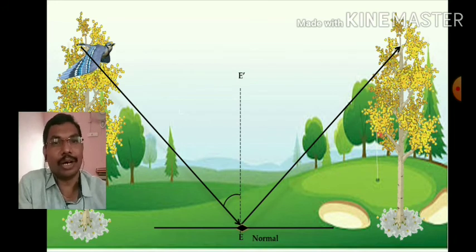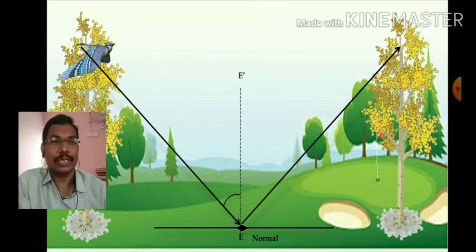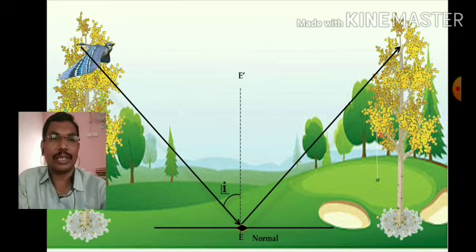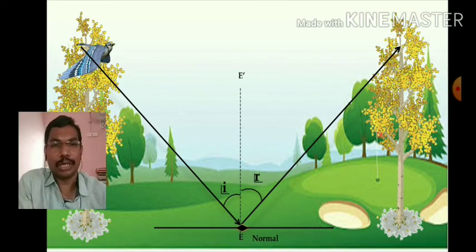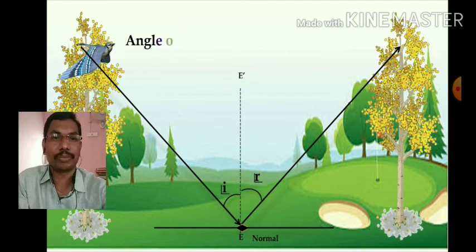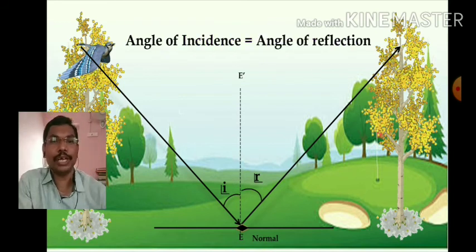AE is the incident light, EB is the reflected light. So now the angle between normal and incident ray is I, and the angle between normal and reflected ray is R. After doing so many experiments like this, we conclude that the shortest path is always the one where the angles are equal, which takes less time.